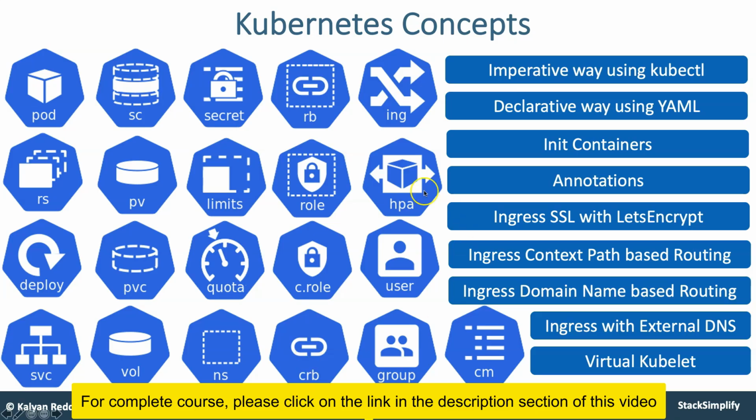In addition to that, we are also going to look into Ingress services in a detailed manner. So Ingress SSL with LetsEncrypt, Ingress context path based routing, Ingress domain name based routing, and Ingress with External DNS. And moving on, we'll also look into horizontal pod autoscaler and also the cluster autoscaler. So autoscaling concepts also we are going to cover.